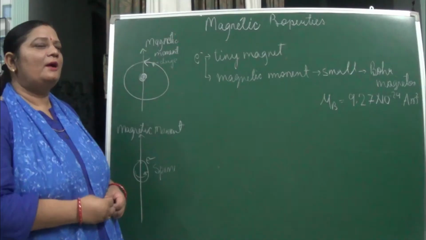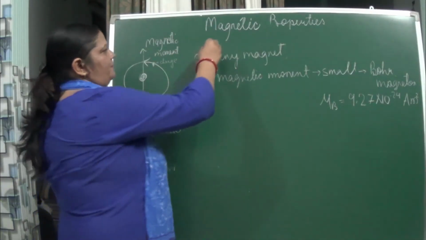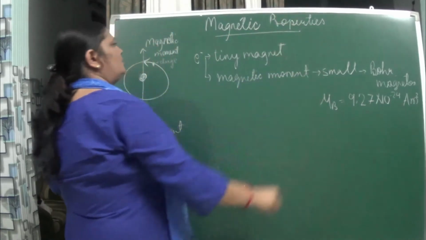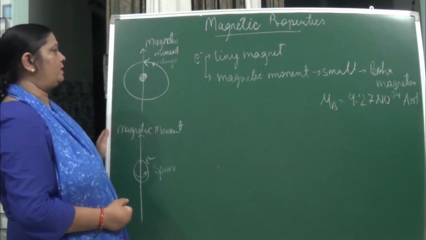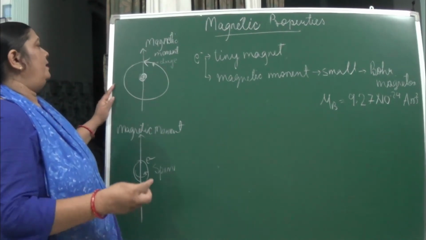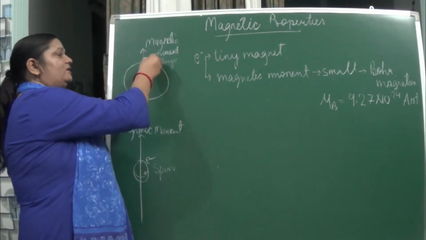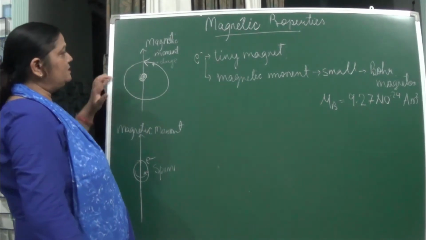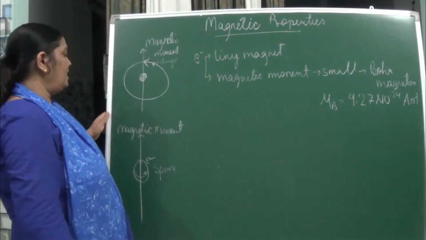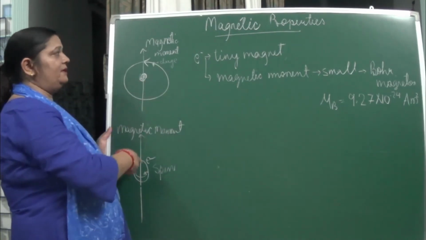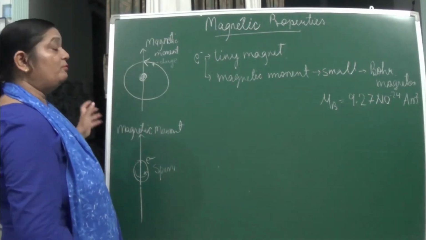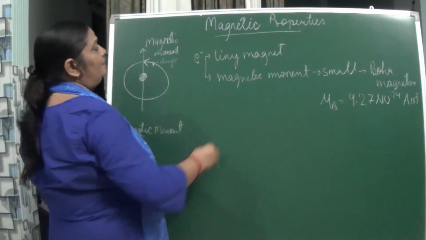Now let us study the magnetic properties. How do magnetic properties come in these solids? Here you can see the electrons are moving around the nucleus, revolving around the nucleus, and it is also spinning. These two properties make it a tiny magnet.